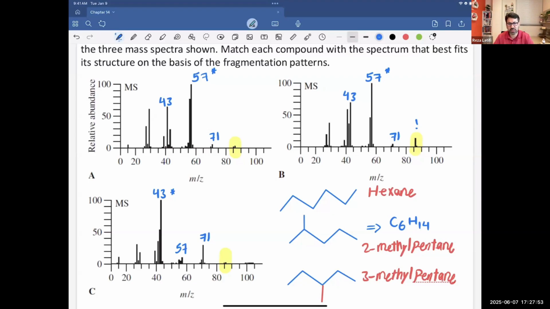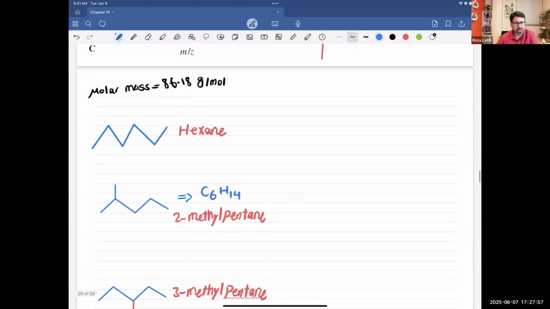Okay, let's see how we can tackle this. I know the molar mass is 86.18, and in the case of hexane, I have either primary or secondary carbons: two primary and the rest are secondary. I can put the scissors anywhere, so I can cut the molecule from here, there, or there. If I cut it from somewhere here, I get two particles that are the same, with a molar mass of 43. If I cut it from here, that gives me ethyl, and this piece will have a molar mass of 57.